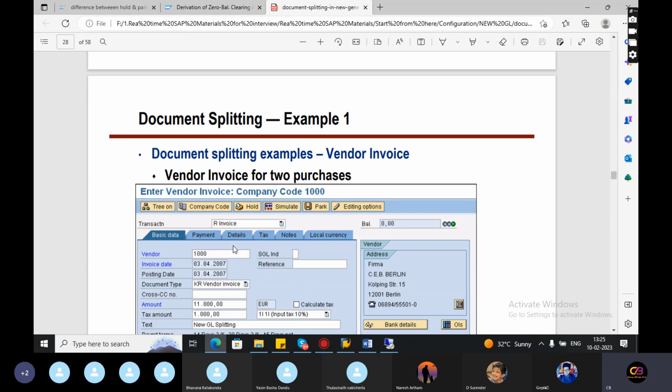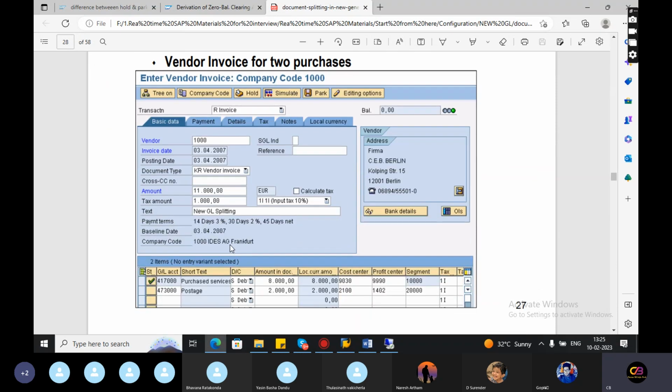Once you post the transaction, you can see the simulation. Profit center and segment are already taken at line item level, but for this vendor there is no clarity on how much amount goes to profit center 1 and how much goes to profit center 2.